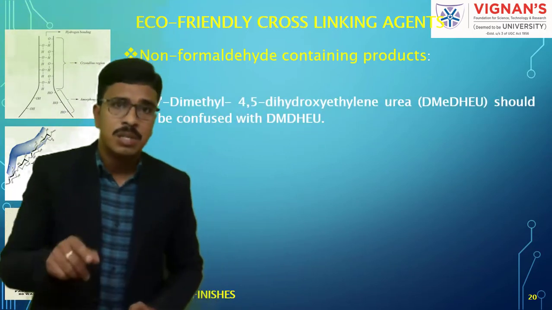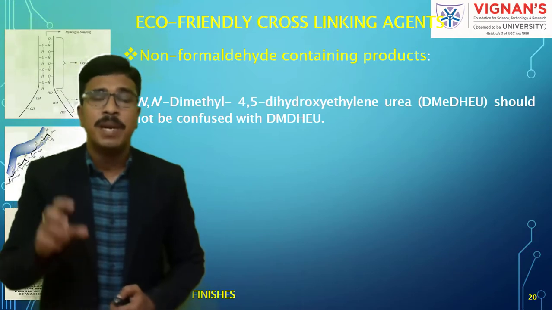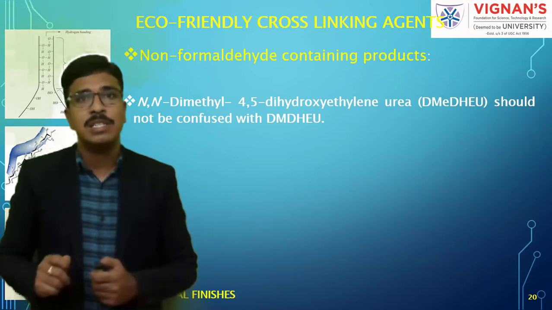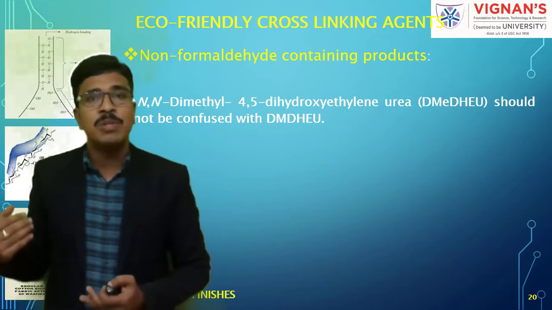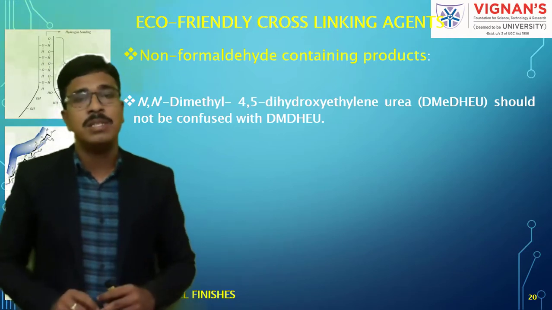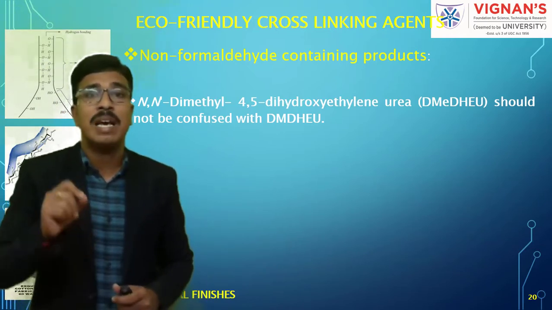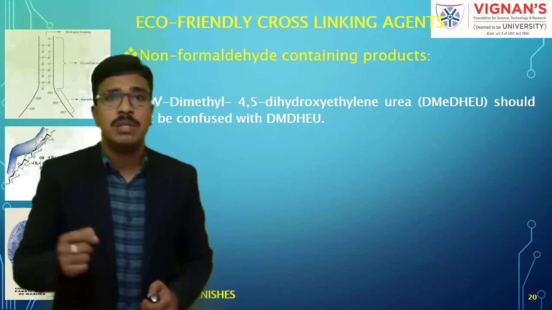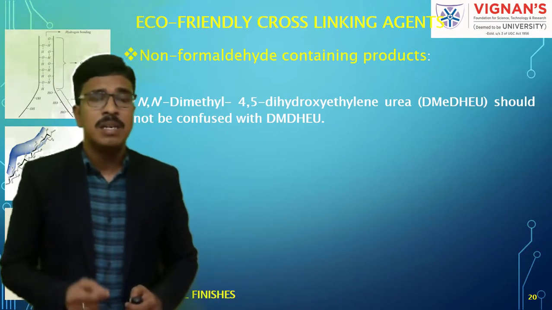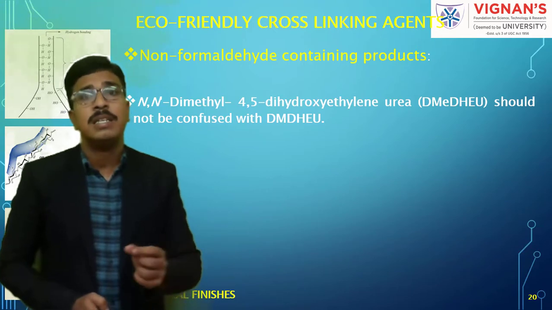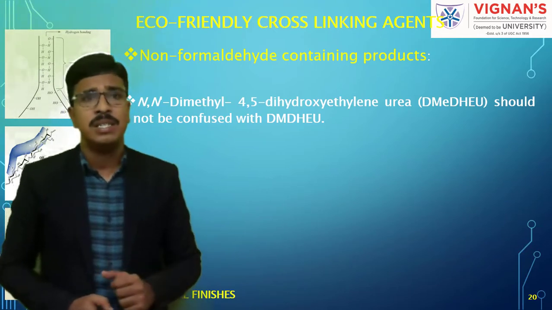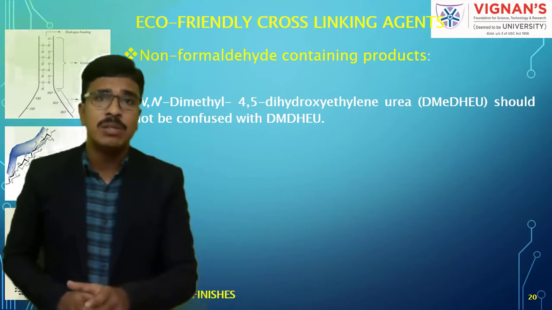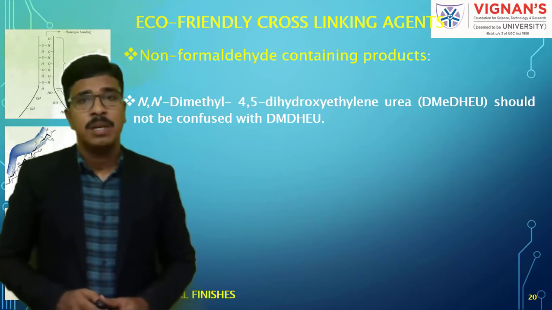So in today's class, our main focus is on these non-formaldehyde based cross-linking agents. What are the different compounds available which don't contain formaldehyde, and at the same time give effective anti-creasing in cellulosic materials? Understand? The first example is DME-DHEU. It stands for N,N-dimethyl 4,5-dihydroxy ethylene urea.